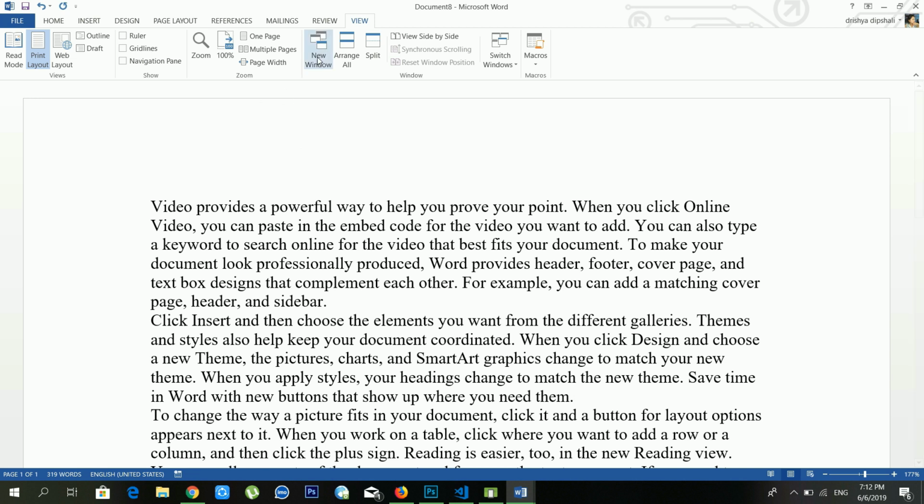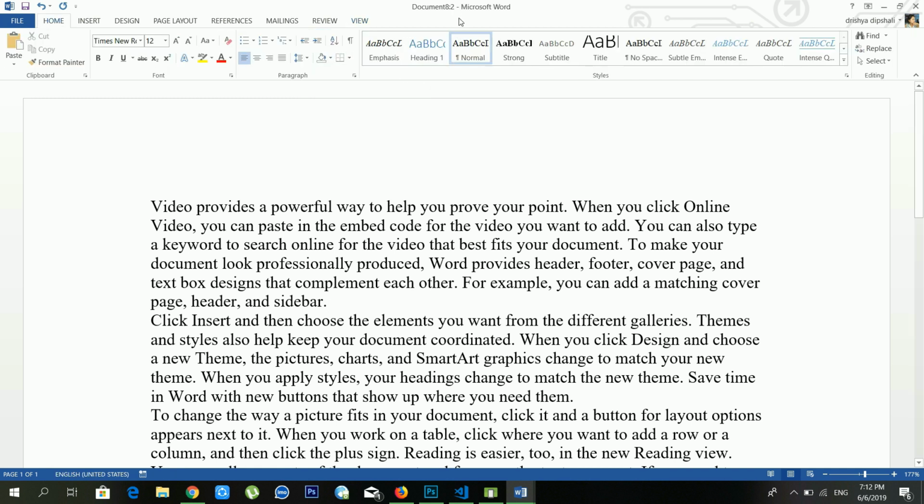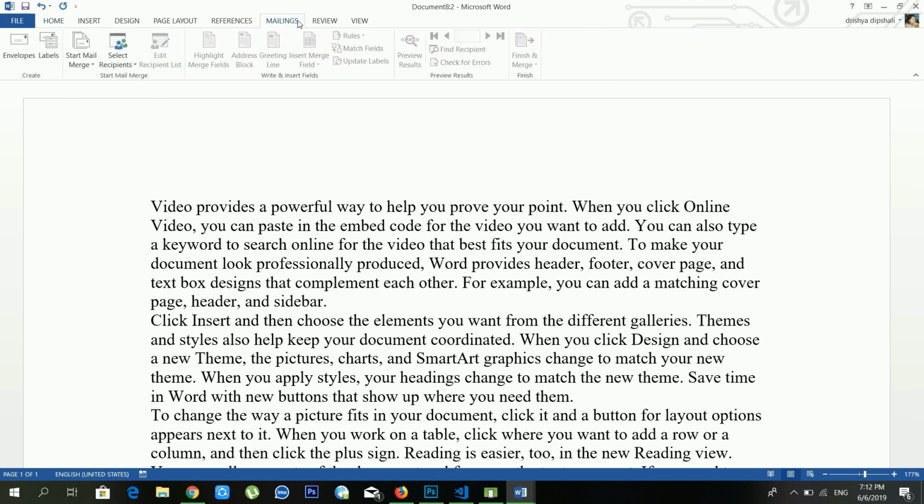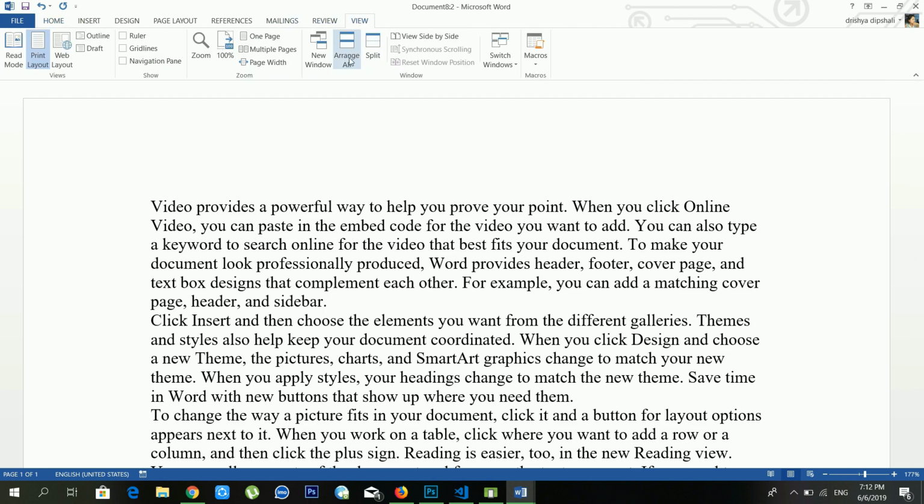And another option is new window. If you want the same data in another document, and if you want to duplicate, in that case you have to click on new window. Now see, there is a document 8:2. Okay, so now see, from the view menu, another option is arrange all.